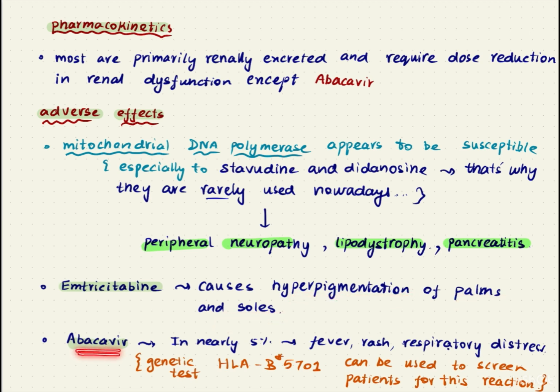And abacavir, nearly 5% of the people who undergo treatment with abacavir experience several hypersensitivity reactions, which include fever, rashes, respiratory distress, and even gastrointestinal distress. A genetic test for this particular gene, HLA-B5701, can be used to screen the patients for this reaction. So this particular hypersensitivity reaction produced by abacavir has a genetic predisposition, and patients can be screened for this particular allele.